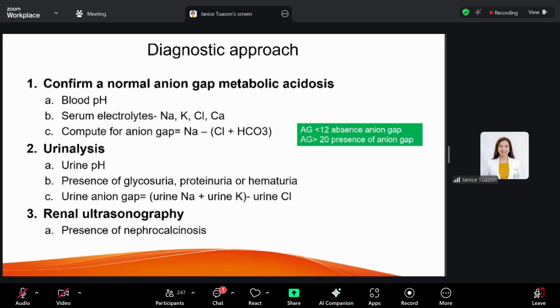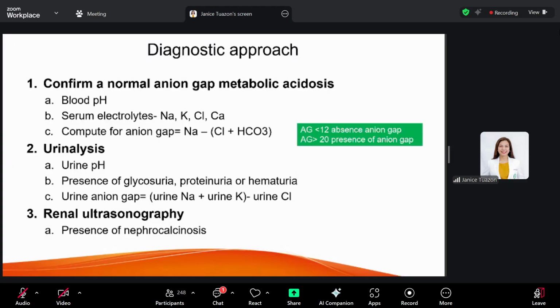Now, the urine anion gap may also be used, and it's calculated using this formula. This also confirms the diagnosis of distal RTA. If the result is positive, it suggests a deficiency of ammoniagenesis, and thus it is a distal RTA. But a negative urine anion gap is consistent with proximal tubule bicarbonate wasting. Okay? So those are the differences. Your anion gap will tell us if it's proximal or distal.